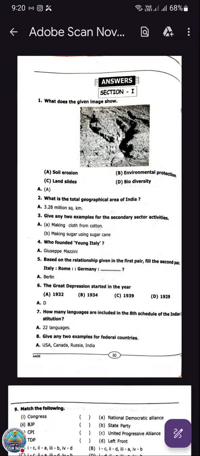Next one, who founded Young Italy? You can round up this question. This was there in the previous paper also. Young Italy was founded by Giuseppe Mazzini. Then the next question, this type we often get, like a pair. Italy, Rome. Germany, Berlin. Here they have given the capitals. The capital of Italy is Rome. Germany is Berlin.